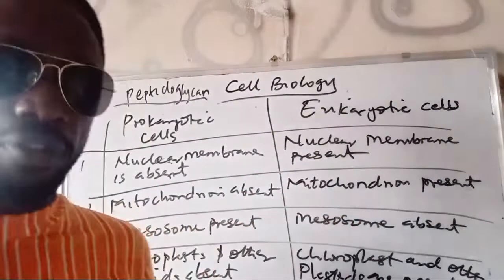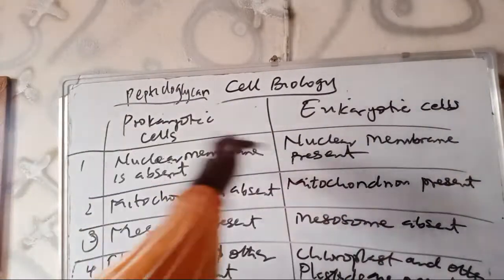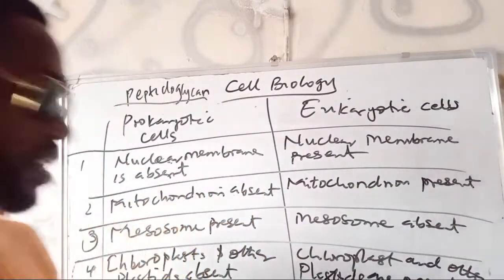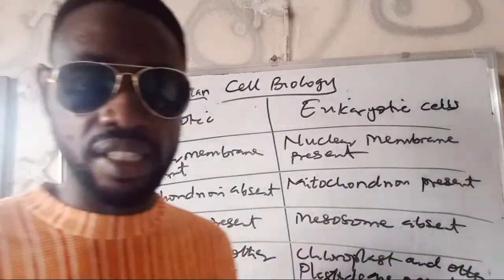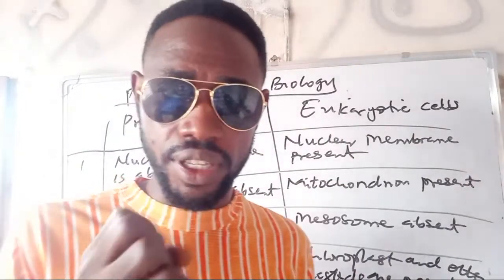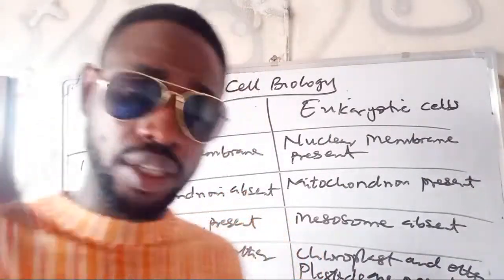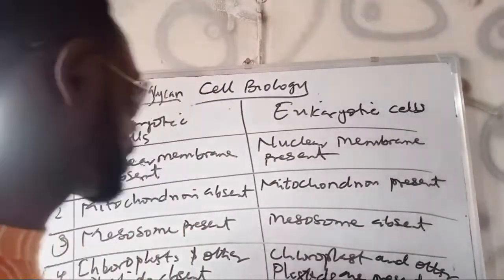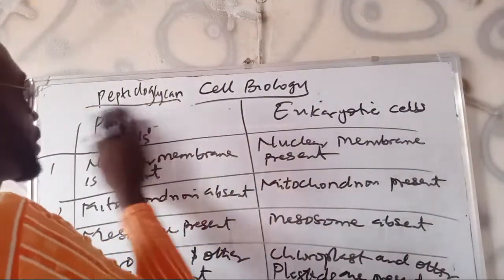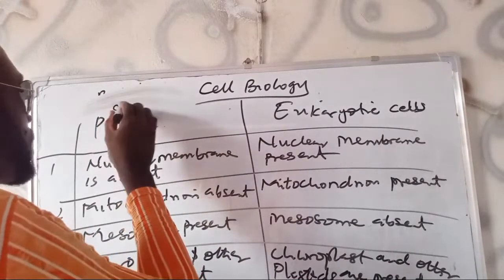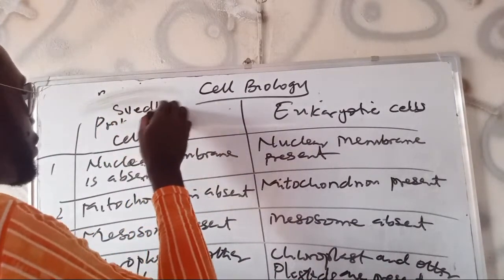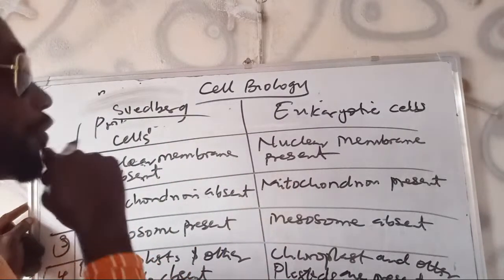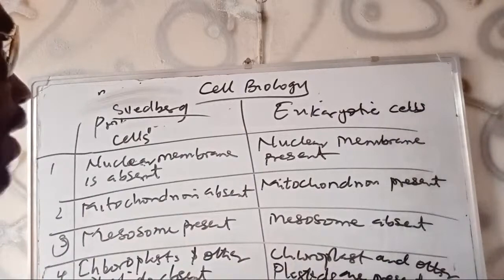Then, if you come to the nature of the distribution of ribosomes, you can also distinguish them. The distribution of ribosomes can distinguish prokaryotic cells from eukaryotic cells. The ribosomes are distributed in the cytoplasm of prokaryotic cells in 70S. There is a unit used to measure the sedimentation rate of ribosomes, and this is Svedberg, or I don't know how you pronounce it either.